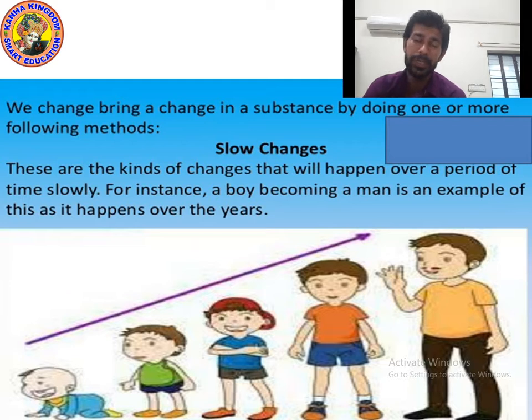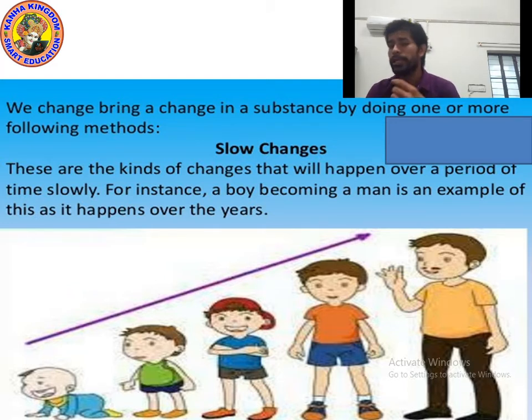For example, you can see in the picture, look at the picture carefully. A boy becoming a man is an example, as it happens over the years. It takes around 18 years. So this is an example of slow change.